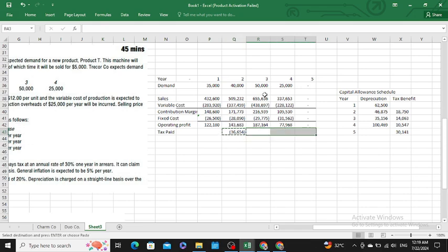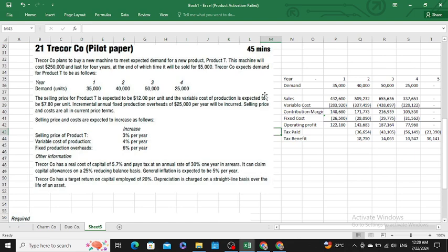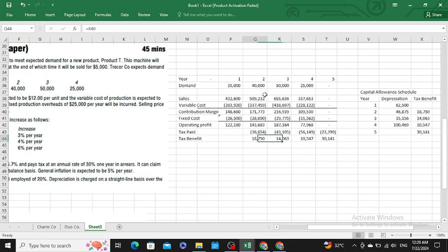Similarly, our 4-year cash flows are as follows. Then we have a tax benefit, so I would simply link this benefit over here: 18,750 for the first, 14,063 for the second, 10,547 for the third, and similarly 30,141 for the fifth year. Then, sir, we have working capital. I would like to write the working capital over here.